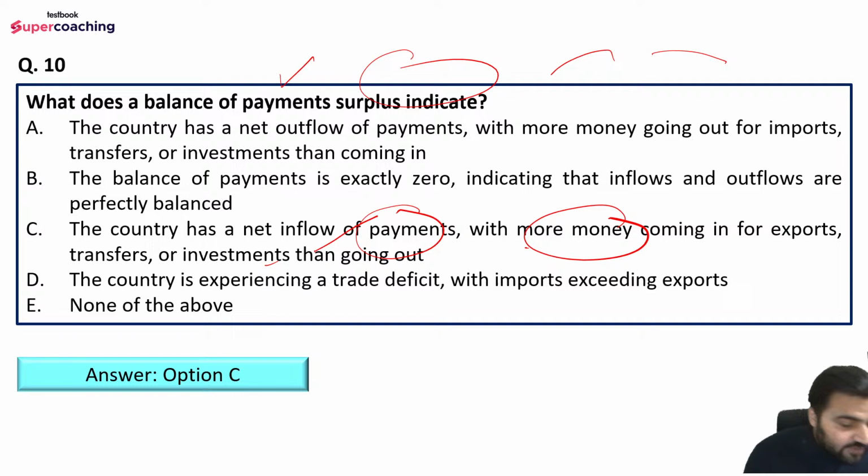Okay, so KS is saying, sir, whenever none of the above answer is given, it is confusing. Yeah, this is the practice that regulatory bodies adopt. Basically they intentionally give none of the above so that you get confused, right? So don't get confused. If you have conceptual clarity, then definitely mark your answer. Do not focus on the none of the above, because that is a trick to make your answer incorrect. This is a trick adopted by the examination taking body. So do not fall into the trap.